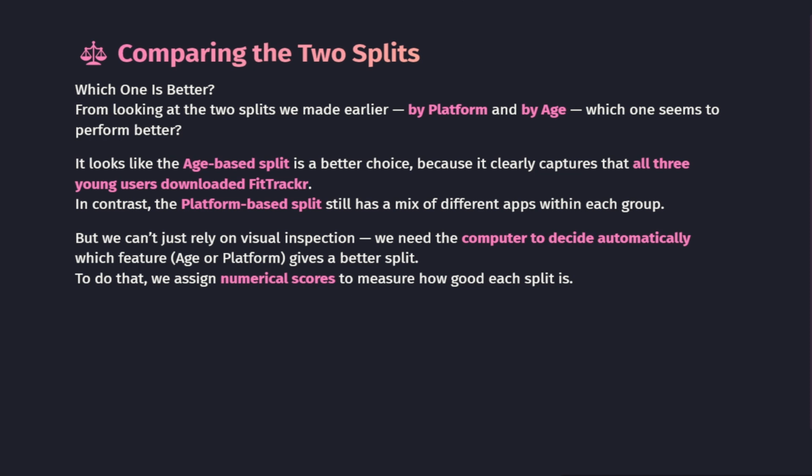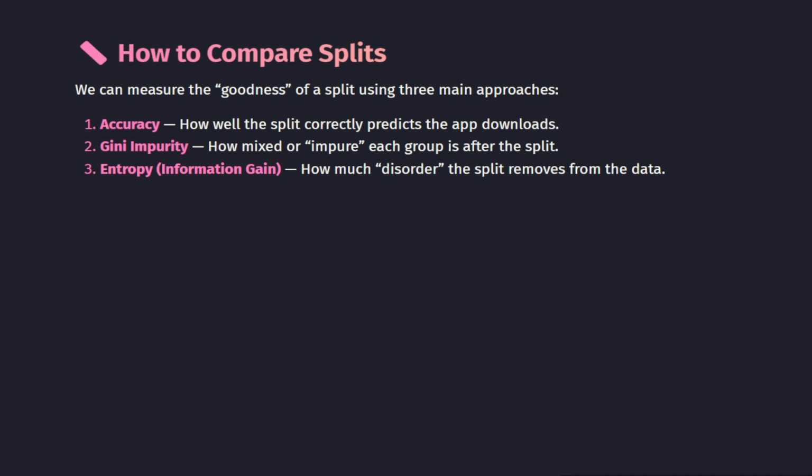But here's the thing, we can't always rely on just looking at the data. In real-world scenarios, data sets are much bigger and messier, and we need the computer to decide automatically which feature gives the best split. To do this, we assign numerical scores to measure how good each split is. These scores tell us which feature reduces uncertainty the most, helping the decision tree pick the best route without any guesswork.